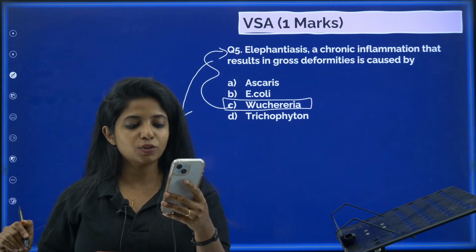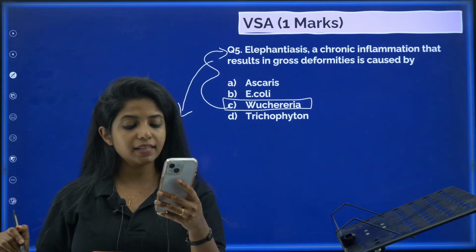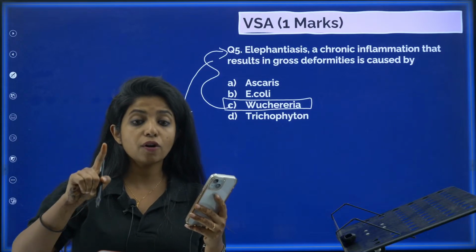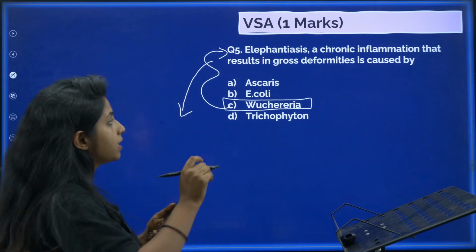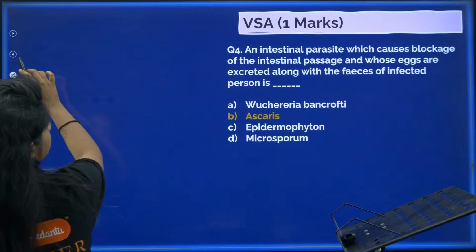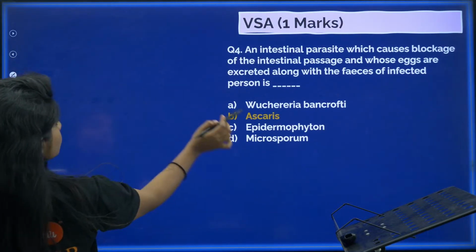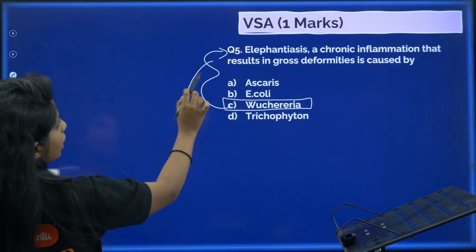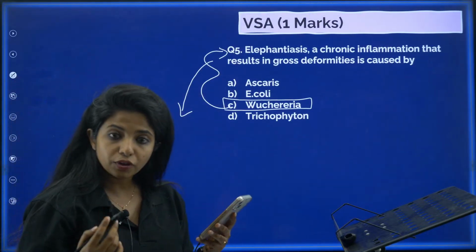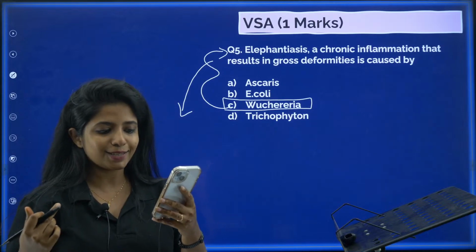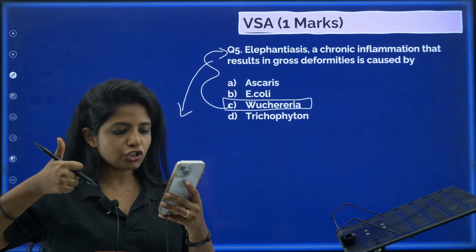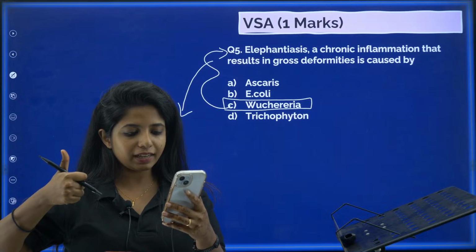Yes, Dev, it is filariasis. Shagufta, not ascariasis. Ascariasis is caused by Ascaris, the disease that we learned previously, right? Now, when you're talking about Elephantiasis, it is caused by Wuchereria and it is also known as filariasis. Great. So, Devansh, Jyotika, Shagufta, you all are correct.